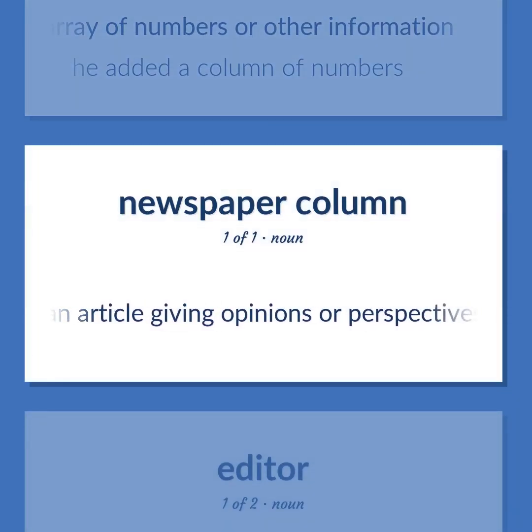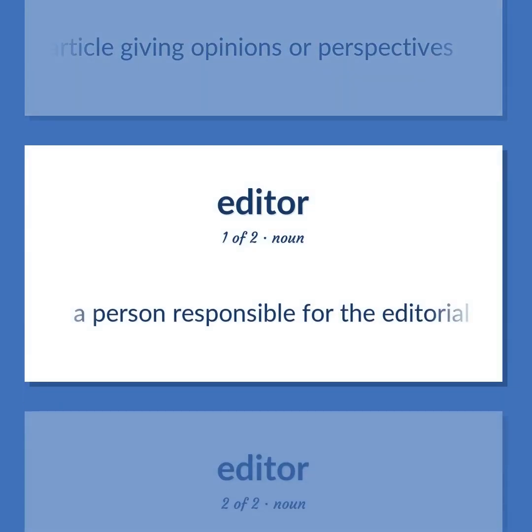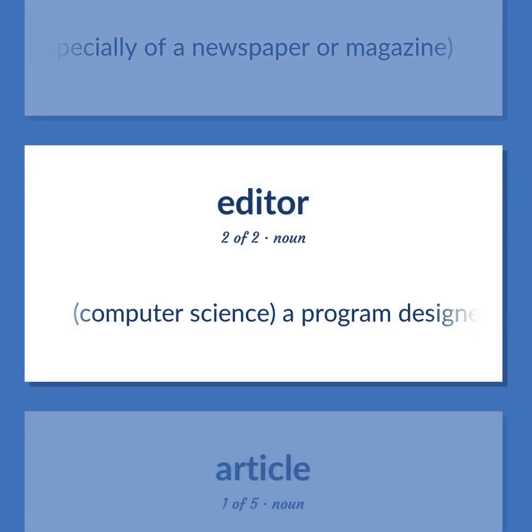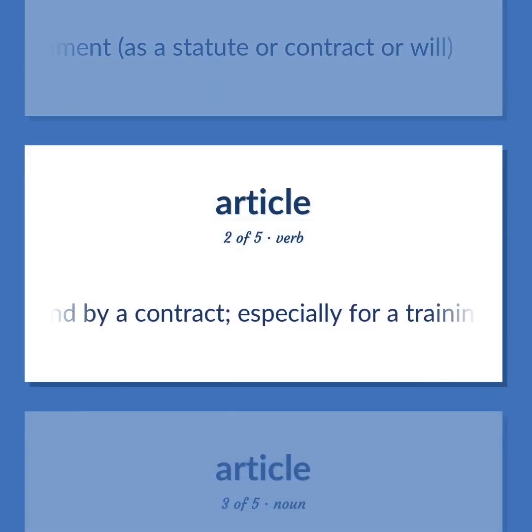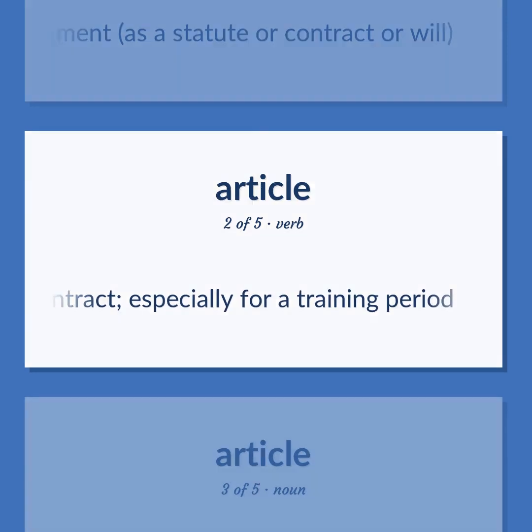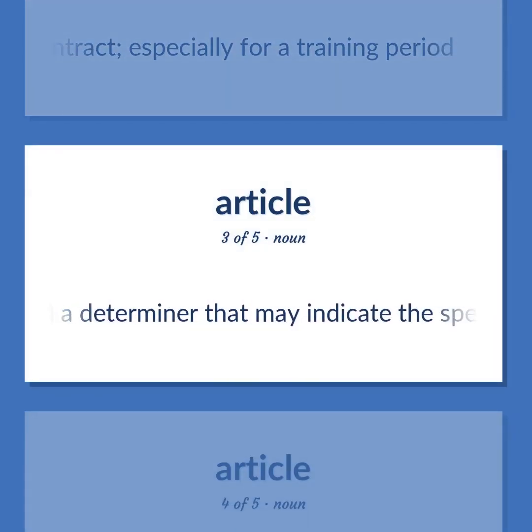An article giving opinions or perspectives. A person responsible for the editorial aspects of publication. The person who determines the final content of a text, especially of a newspaper or magazine. Computer science. A program designed to perform such editorial functions as rearrangement or modification or deletion of data. A separate section of a legal document, as a statute or contract or will. Bind by a contract, especially for a training period. Grammar. A determiner that may indicate the specificity of reference of a noun phrase.